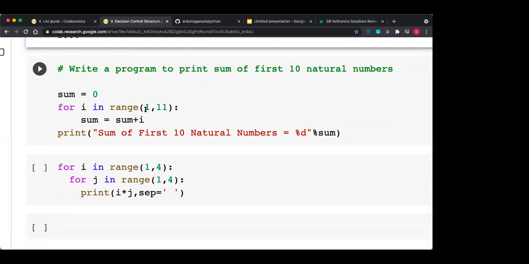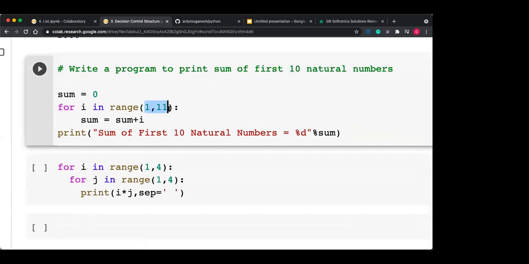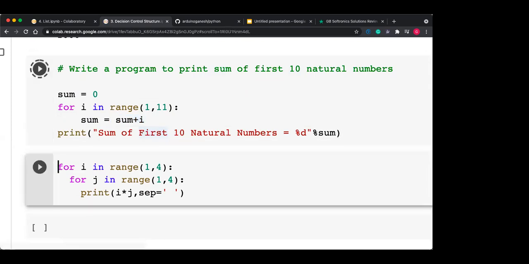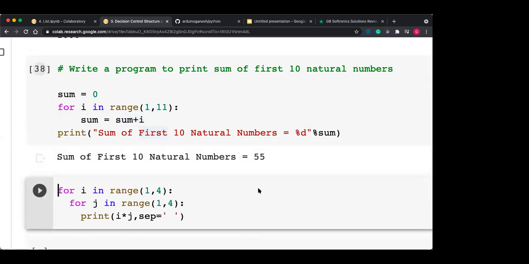Write a program to print the sum of the first 10 natural numbers. The range is 1 comma 11. Sum is initialized with 0, and every time I'm adding the i value. So the sum of the first 10 natural numbers is 55. Yes, 55 is the answer.